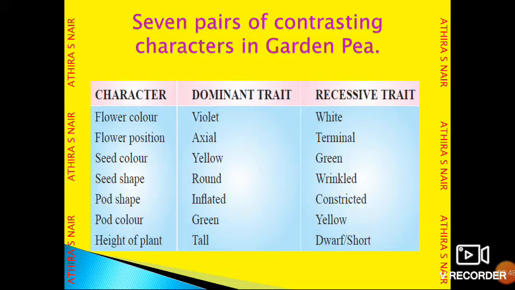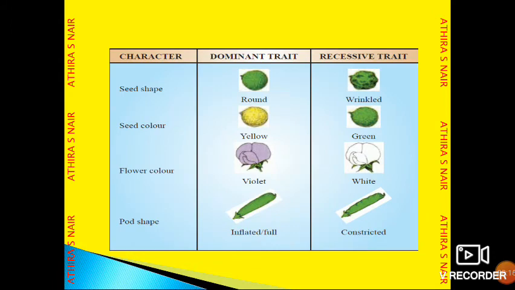And height of the plant. Tall is the dominant character and dwarf, or short, is the recessive trait. Here you can see flower color, flower position, seed color, seed shape, pod color and height of the plant, like 7 pairs of contrasting characters Gregor Johann Mendel studied in the garden pea or Pisum sativum plant.